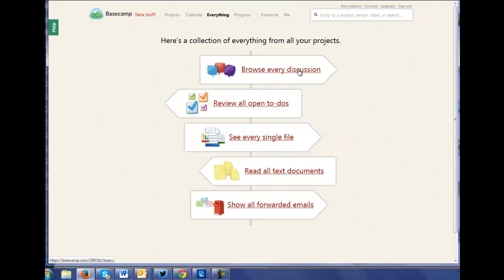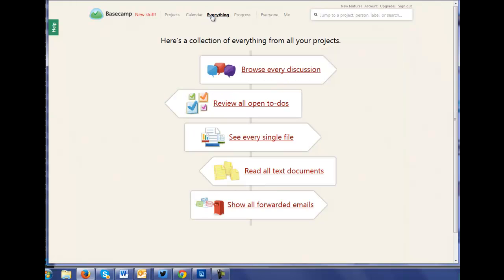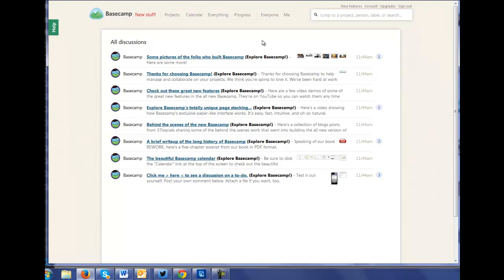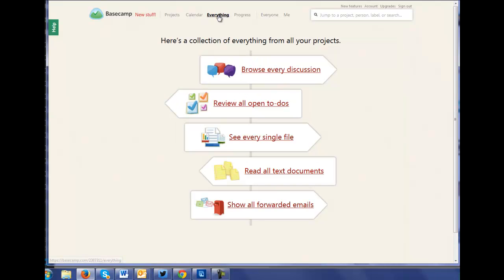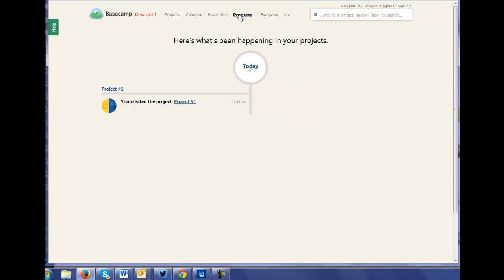Everything will allow you to access all the open to-dos, the discussions, the text, the emails that were forwarded. Let's see that progress tab.